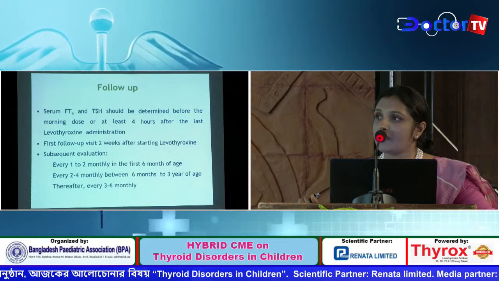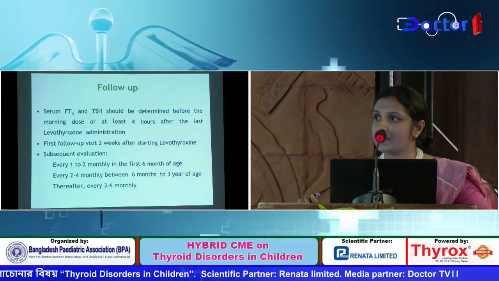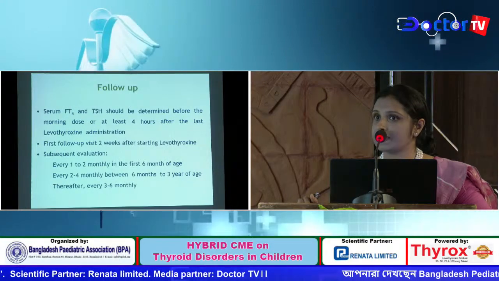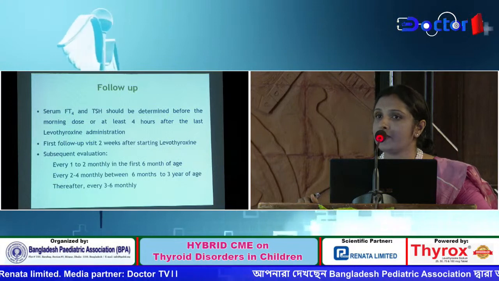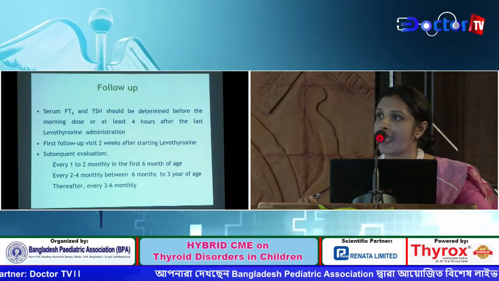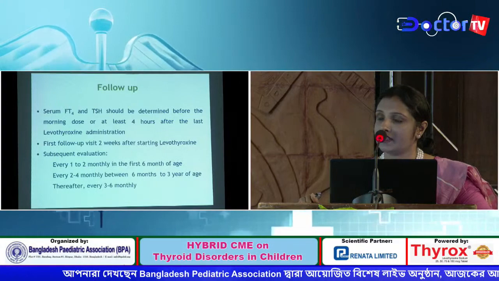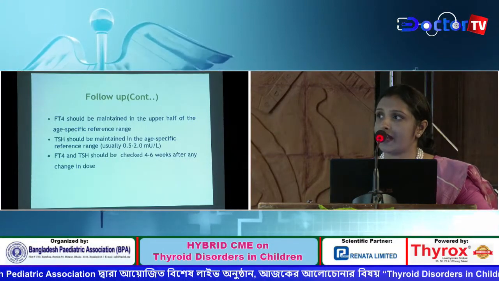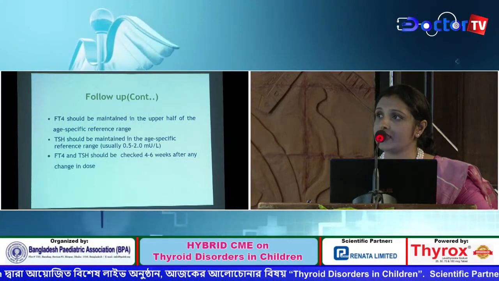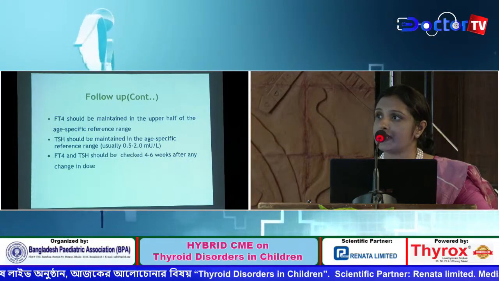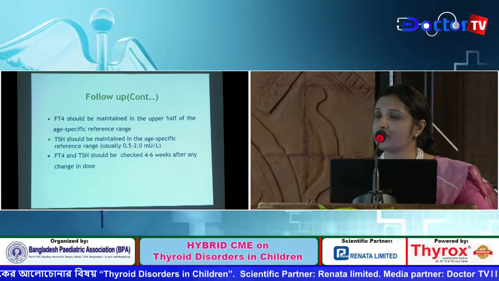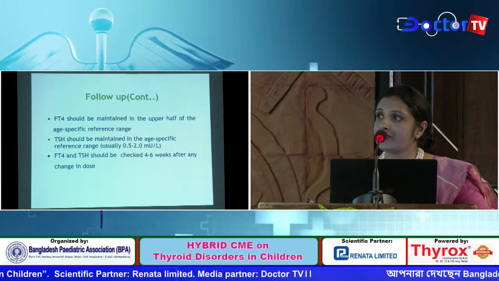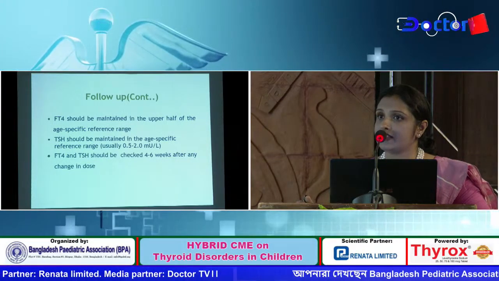supplementation. First follow-up visit is 2 weeks after starting levothyroxine, and subsequent evaluation every 1 to 2 months in the first 6 months of age, every 2 to 4 months between 6 months and 3 years of age, and thereafter every 3 to 6 months. FT4 should be maintained in the upper half of the age-specific reference range, and TSH should be maintained in the age-specific reference range, 0.5 to 2 microunit per liter. FT4 and TSH should be checked 4 to 6 weeks after any change in the dose.